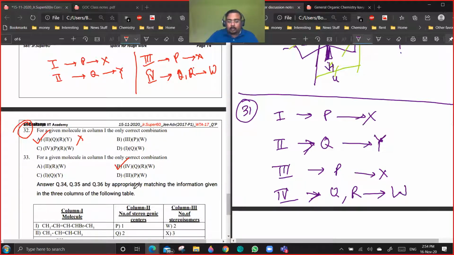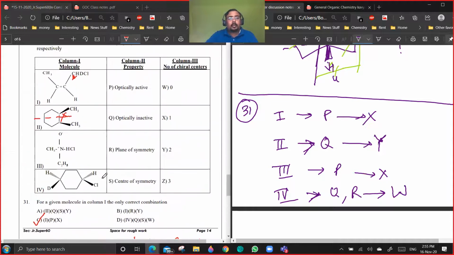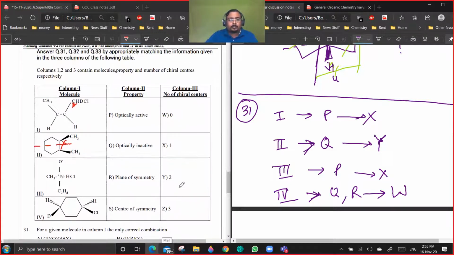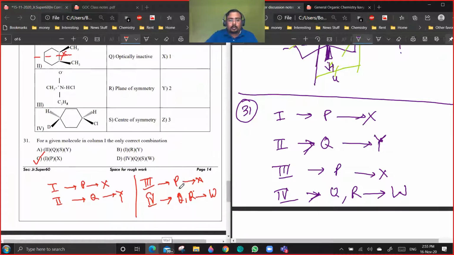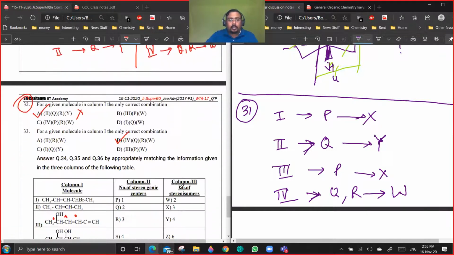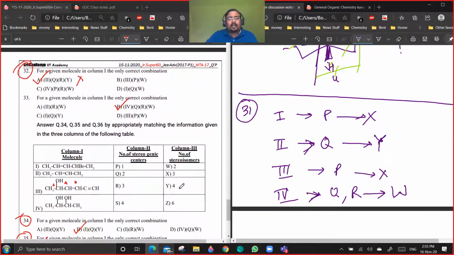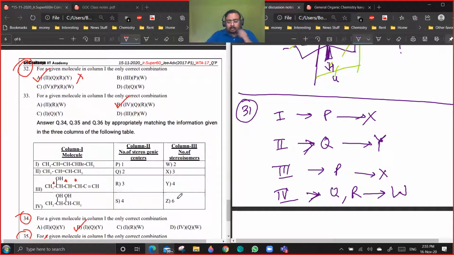Okay, so 4QRW is correct in question number 33. For 32, it should be 2QY, not QR. R is not valid for cis-1,2 substituted hexane. Are you getting my point? Yes or no? Okay, so 32 is going for key change. Now I think it will be deleted because none of the options are correct.